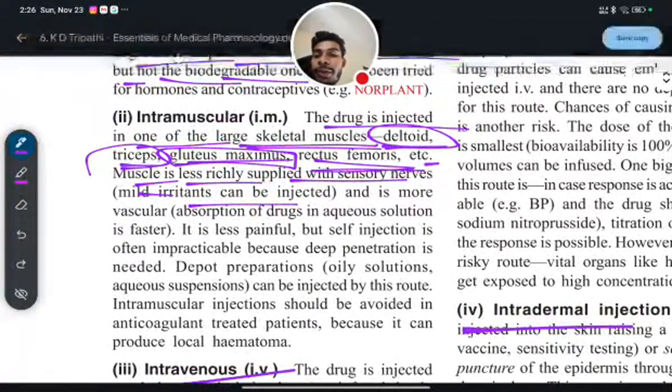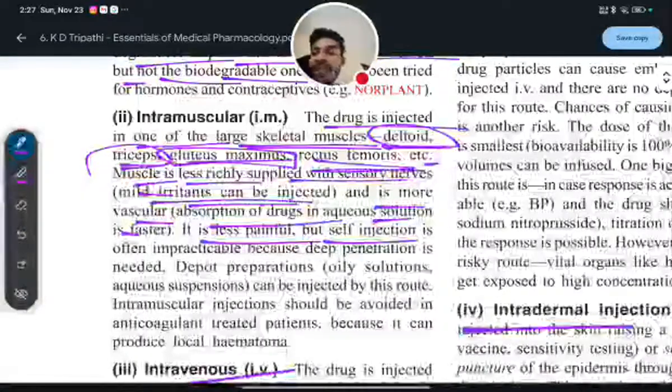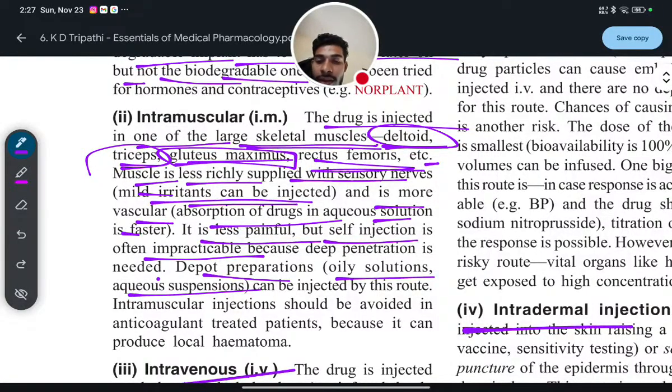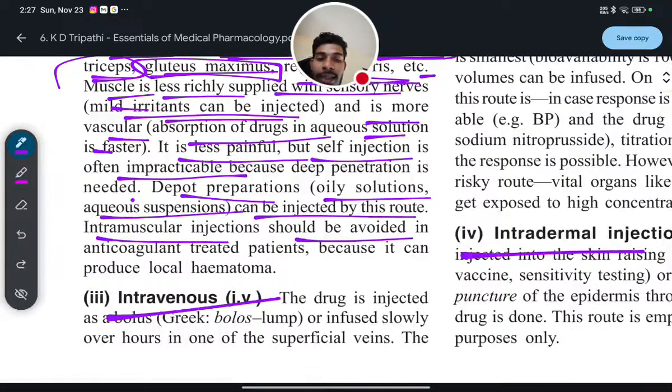The most important point is that mild irritants can be injected by this route, and it is more vascular. Absorption of drug in aqueous solution is faster and it is less painful, but self-injection is often impracticable because deep penetration is needed. Depot preparations, such as oily solutions and aqueous suspensions, can be injected by this route. Intramuscular injection should be avoided in anticoagulant-treated patients because it can produce a local hematoma.